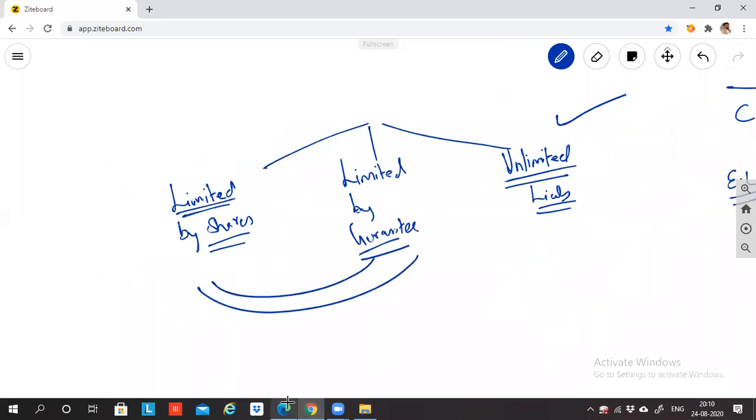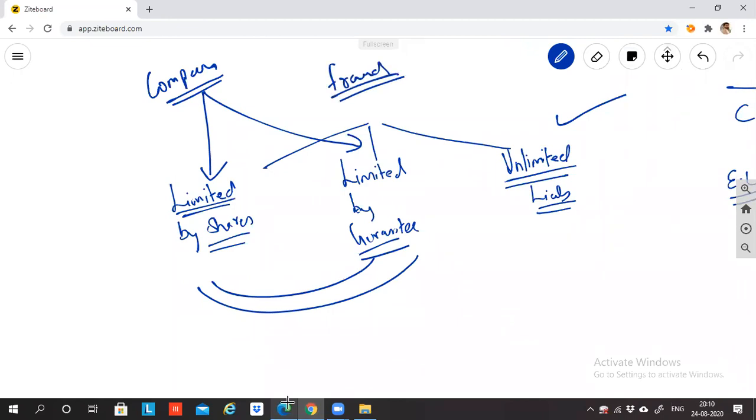One thing you have to understand is that in a company, the liability is maximum limited. When it becomes unlimited: when they come to know that you are not paying the loan because of fraud, if you have done some fraud and purposely some cheating, then the company will be converted into unlimited. Otherwise, it will be only limited.